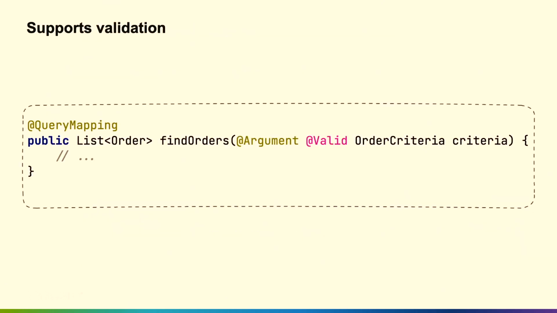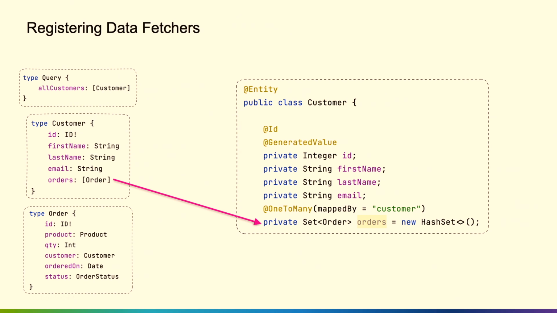It also supports validation, the same way you would in a REST API. If you need to validate some data that's incoming, in this case, I am looking for some orders. I want to make sure that specific things on the order criteria are validated. I can use the @Valid annotation.